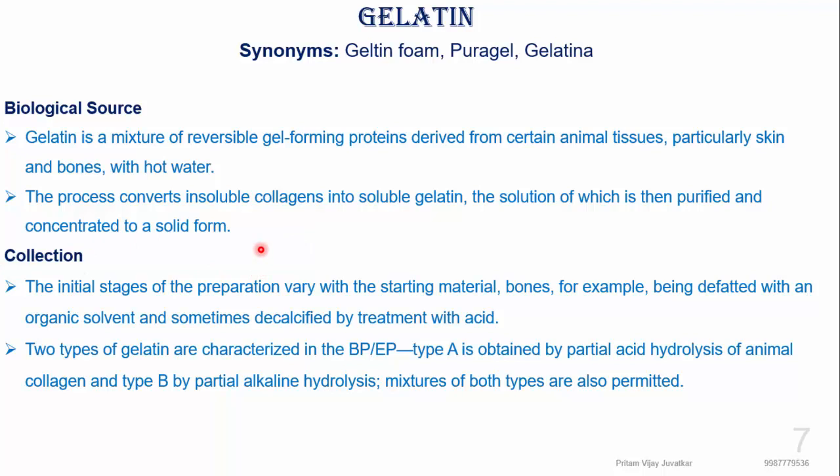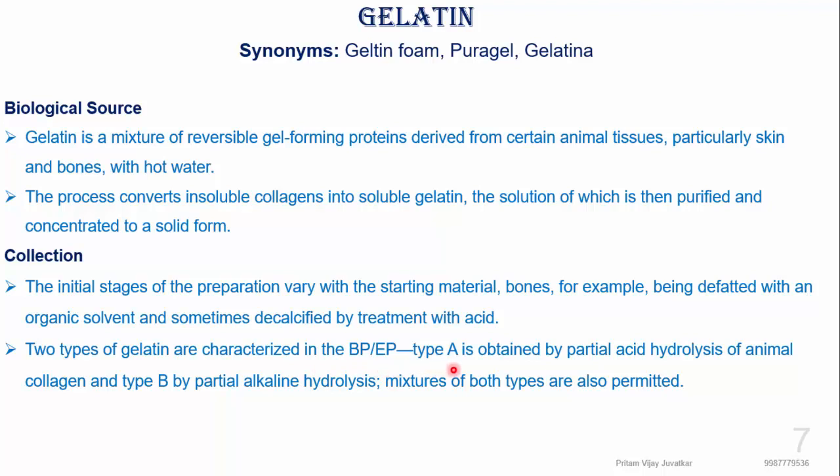Now, what is the process? Specifically, in the initial stage, the starting material, for example bone, is defatted with an organic solvent and sometimes decalcified by treatment with acid. So first of all, these bones, skin, and animal tissues are decalcified, treated with acid. Then two types of gelatin are characterized in BP and EP.